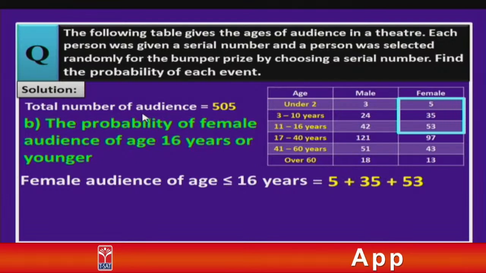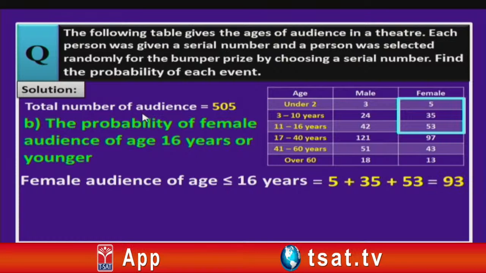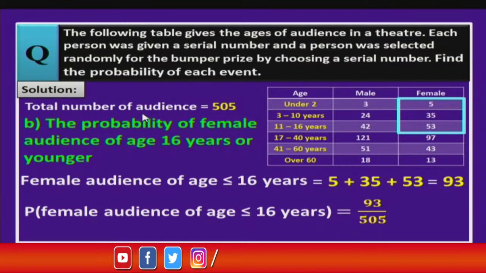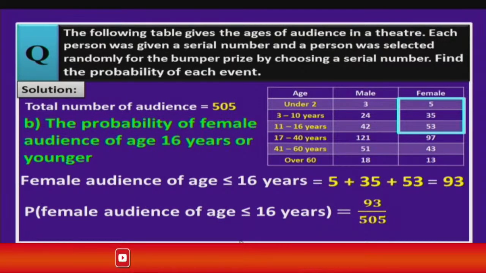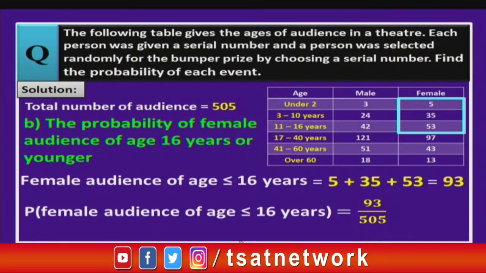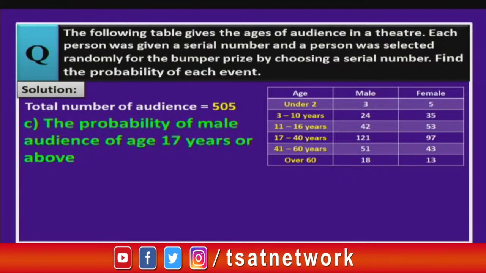That is 5 plus 35 plus 53. Let us add these numbers, children. Yes, you get 93. So, this is a favorable outcome. That means, what is the probability of female audience of age less than or equal to 16 years? Our favorable outcomes is 93 divided by the total outcomes, that is total number of audience 505. So, this is the probability of getting the bumper prize by female audience whose age is less than or equal to 16 years.